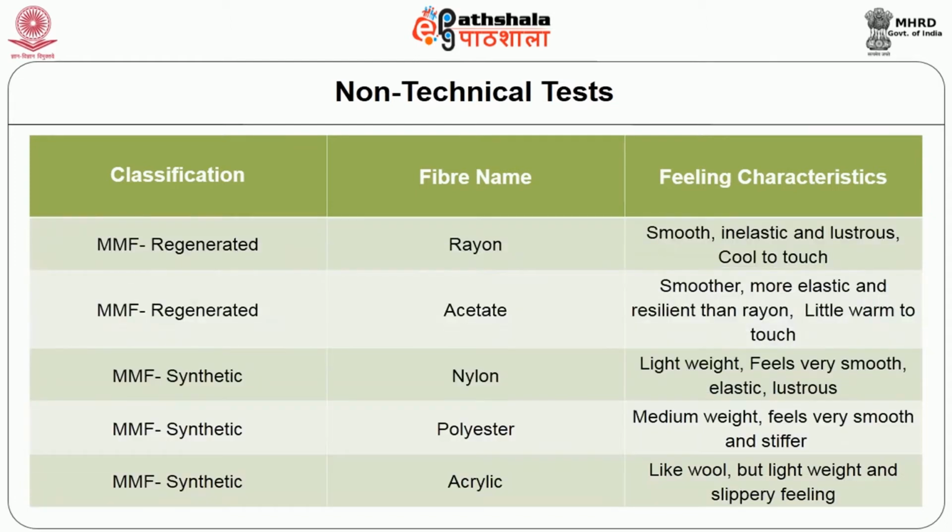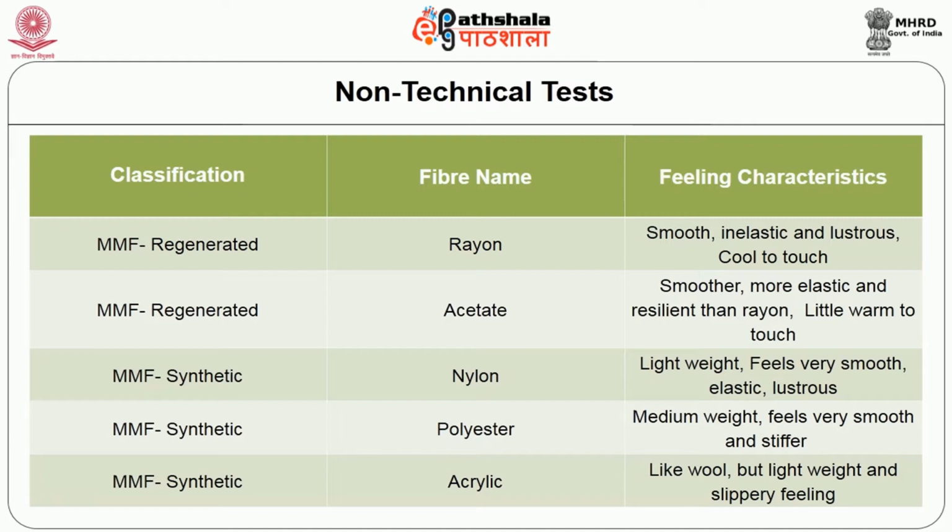Under man-made regenerated fibers, rayon is smooth, inelastic and lustrous, cool to touch. Under the same category, acetate is smoother, more elastic and resilient, a little warm to touch. Under man-made synthetic fibers, nylon is lightweight, feels very smooth, elastic and lustrous.